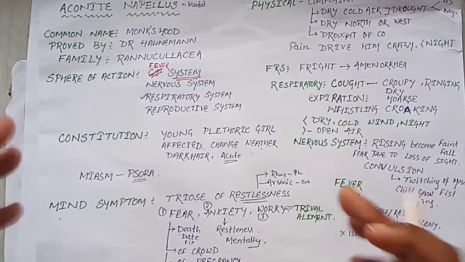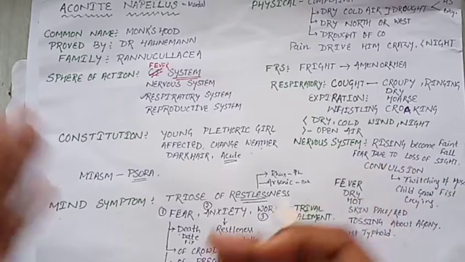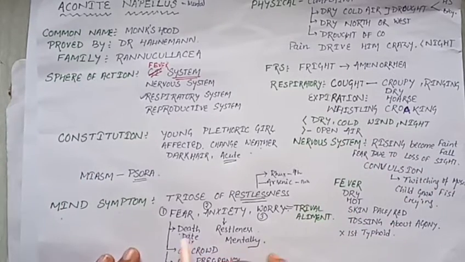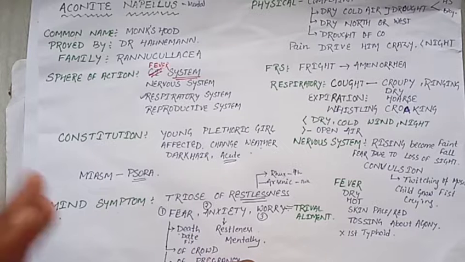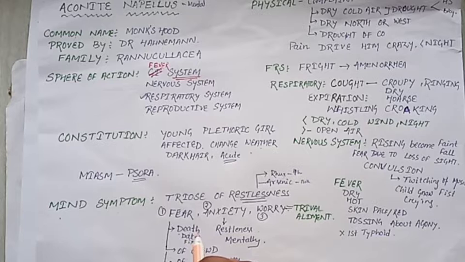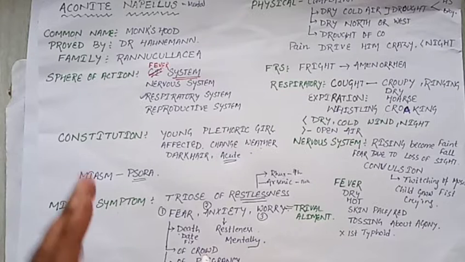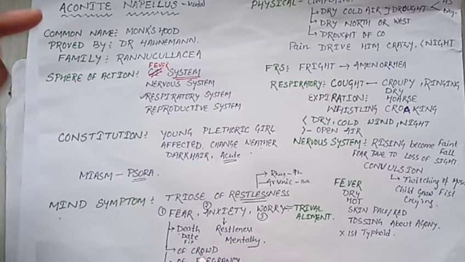The patient is so fearful that he fixes the date of his death due to fear. In a crowd, when the patient goes into a crowd, he also becomes fearful. The pregnant lady also gets fear. If we see this, then we justify Aconite as the medicine for that patient.